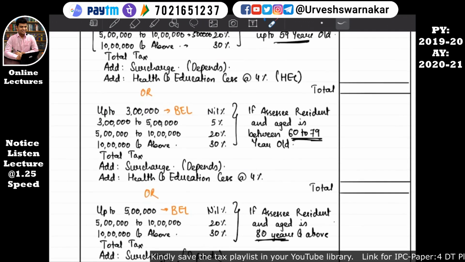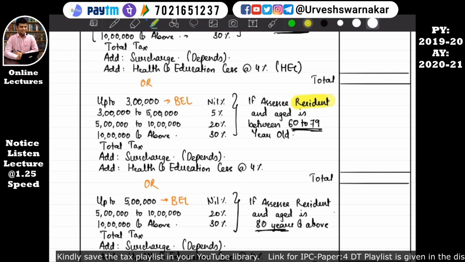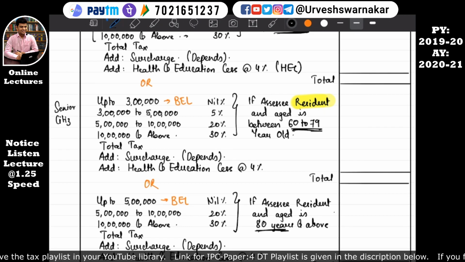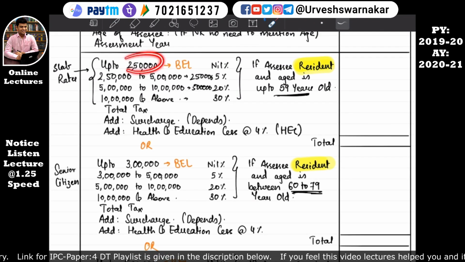What if the assessee is a resident and his age is between 60 to 79 years? That means a senior citizen. This is the slab rate. His basic exemption limit will be 3 lakh instead of rupees 2,50,000.